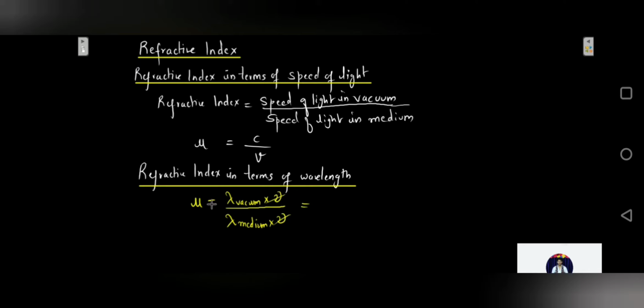So you can say that the refractive index is the ratio of the wavelength of light in vacuum to the wavelength of light in medium. So refractive index of the medium may be defined as the ratio of wavelength of light in vacuum to its wavelength in that of medium.